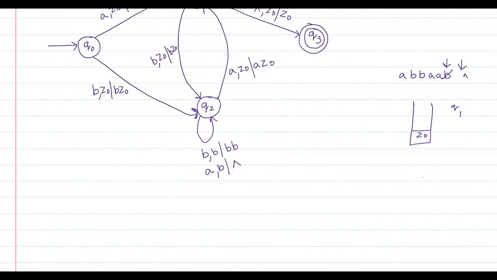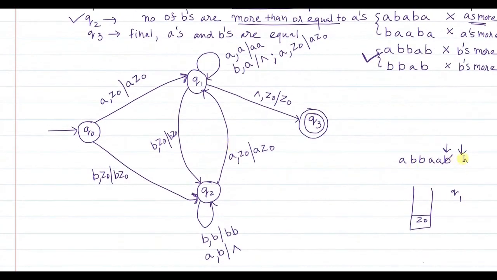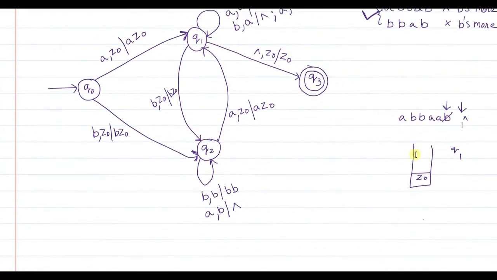Now, is there anything remaining to be read? There is nothing remaining to be read. So in Q1 state, when there is nothing remaining to be read, the stack is also empty. What it means is, so far A's and B's have been equal and they have been cancelled. So in Q1 state, when nothing remains to be read and the stack also turns out to be empty, you perform a no change operation and go to Q3 state. Why? Because the string is accepted.